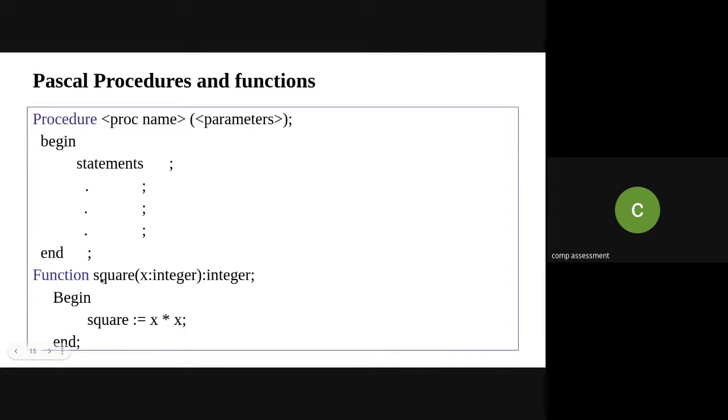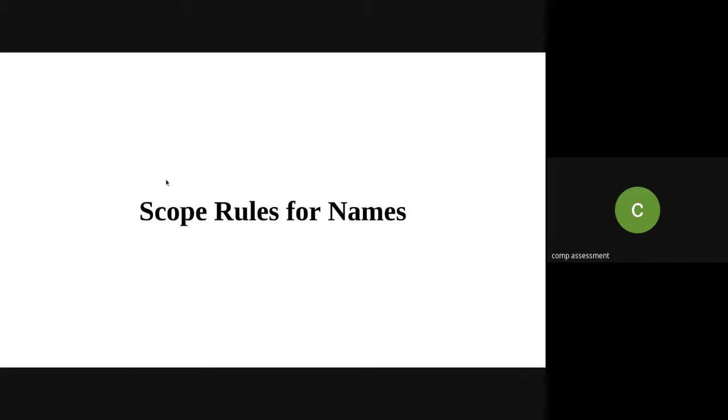So, function square, then the parameter list, and with the function, it will specify the return type, which is not there with the procedure. So in Pascal, procedures and functions are different, and this is the syntax for declaration of procedure and function. With a procedure, there is no return type. The system will take care of it, whereas in a function, it explicitly has to return a value. Okay, so these are the Pascal procedures and functions.